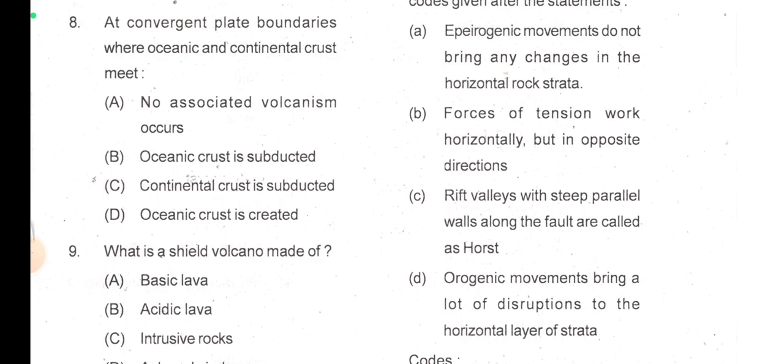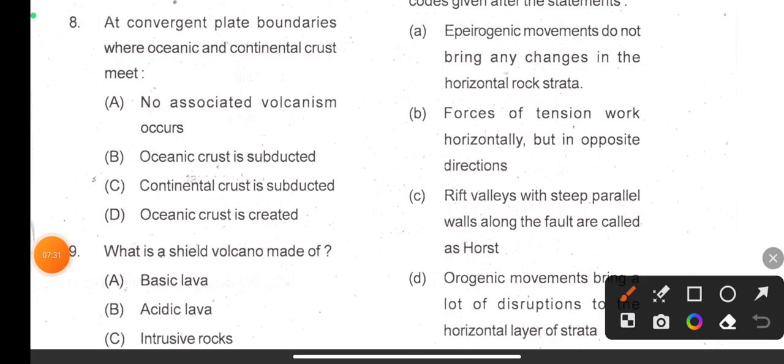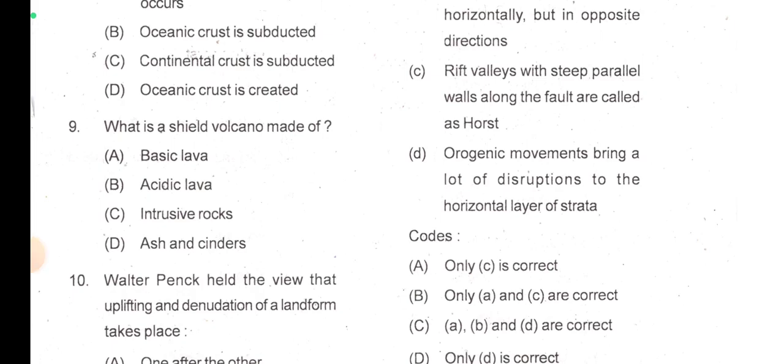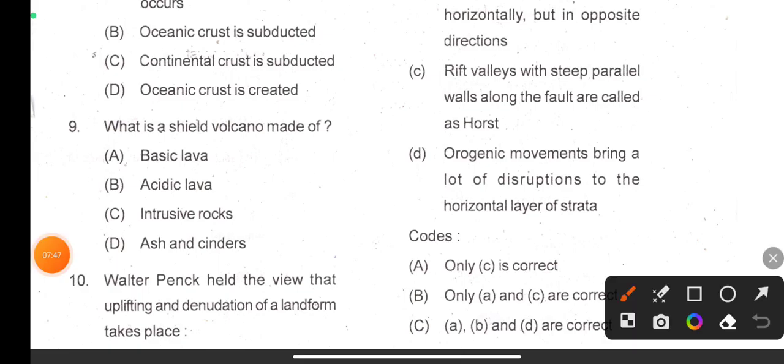So at convergent plate boundaries where oceanic and continental crust meet, definitely oceanic crust is subducted because that is the denser one. Now what is a sealed volcano made of? So sealed volcano is made of, I think, acidic lava. So I forget this, I will have to look again.